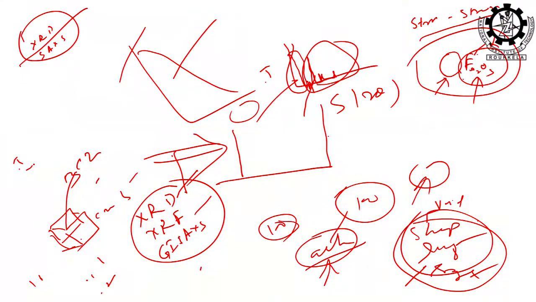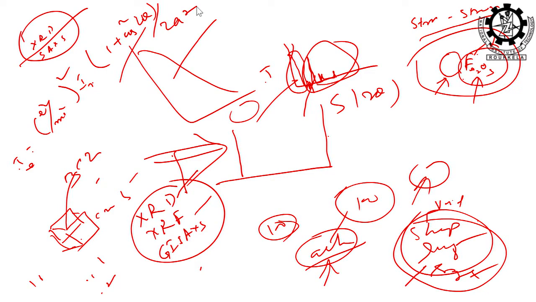What is the scattering from the electron? How can you write the equation for electron scattering? You know, I_e equals (e^2 / m c^2) whole squared, times I_0 (1 + cos^2 2θ) divided by 2 r^2, from a single electron.